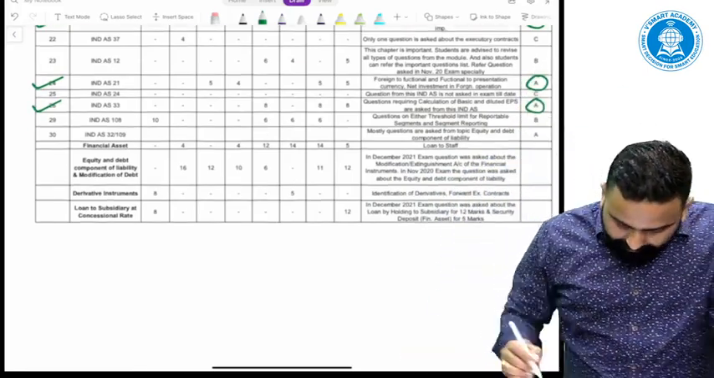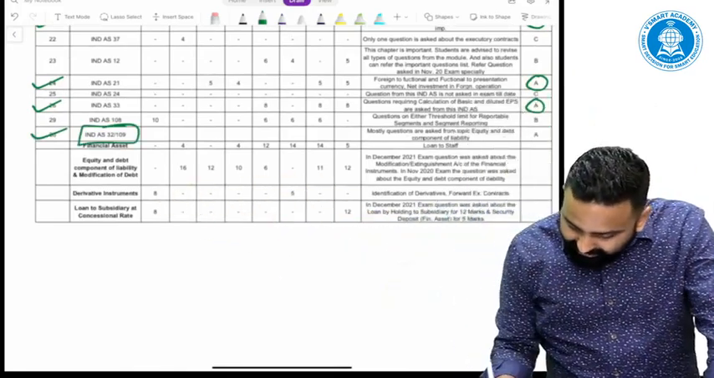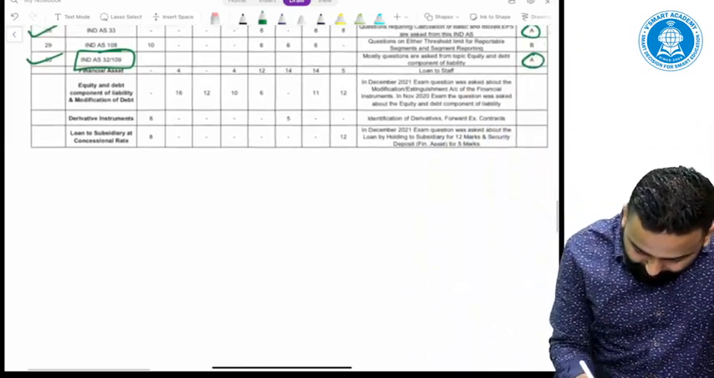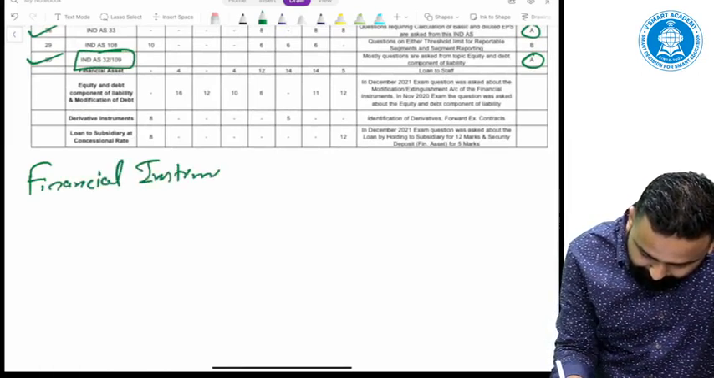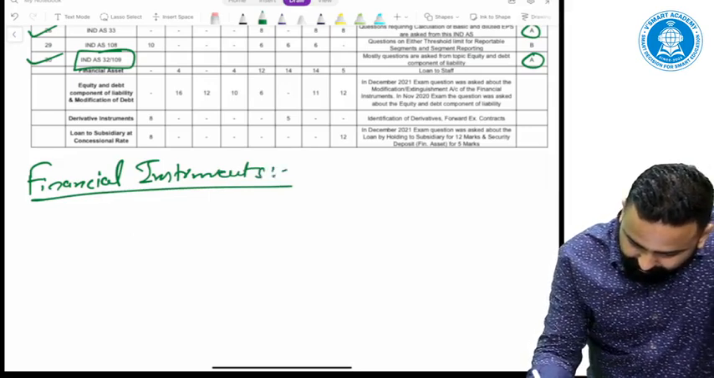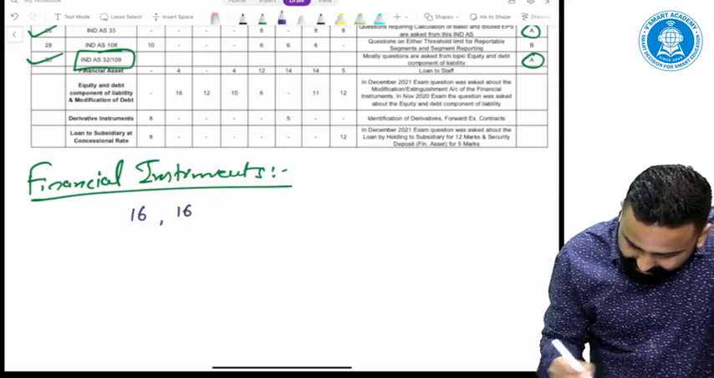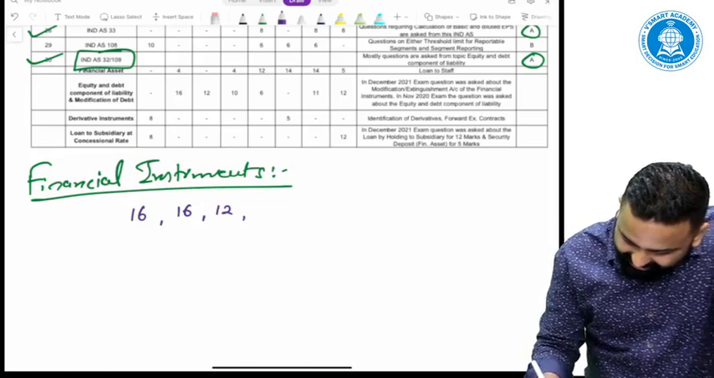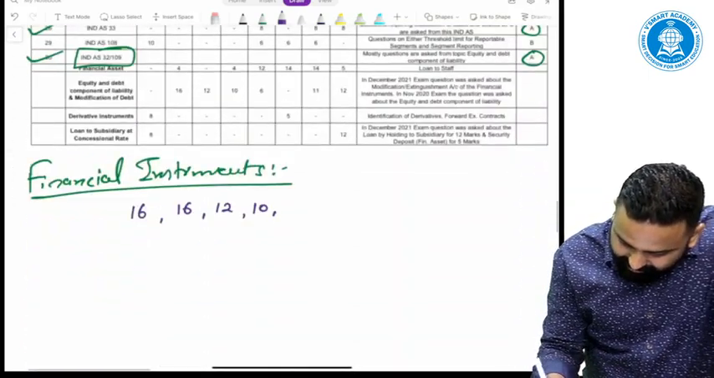All right. Then financial instrument, obviously A category. One thing is more interesting about financial instrument. Please see this. Under financial instruments, in May 18, a 16 marks question was asked. Then November 18, 16 marks. Then May 19, 12 marks. Then November 19, 10 marks.